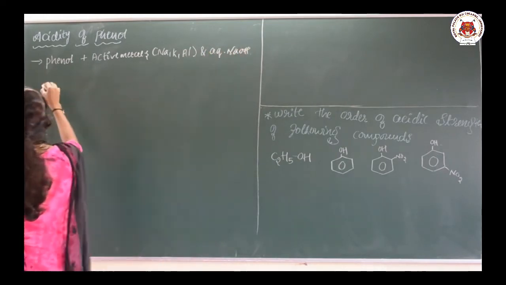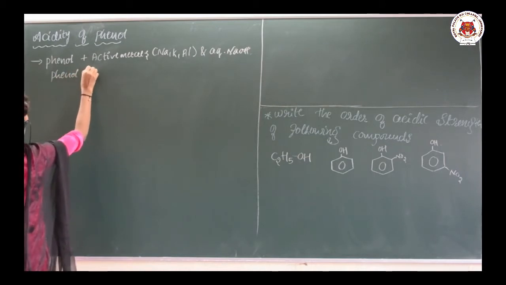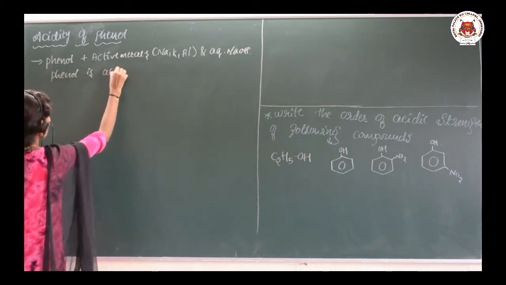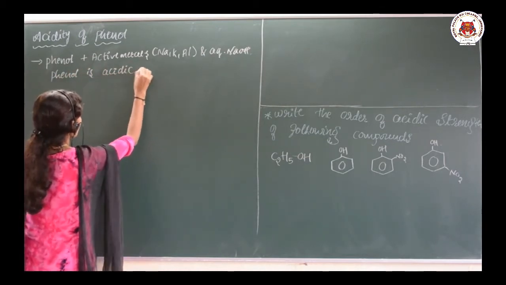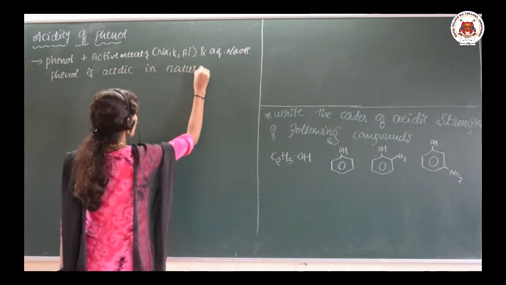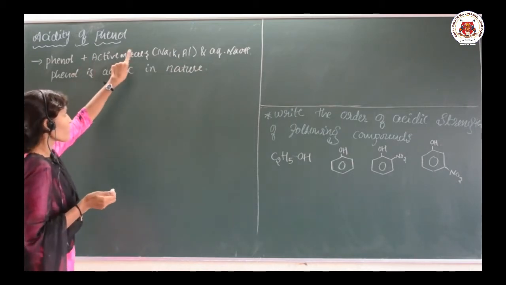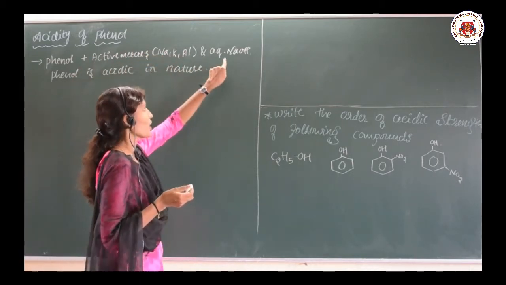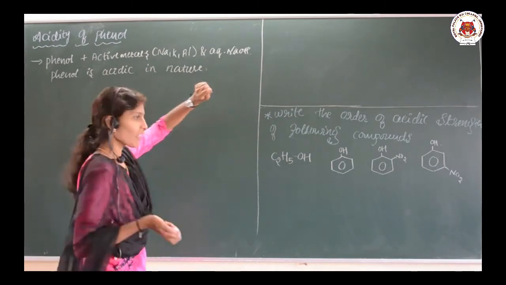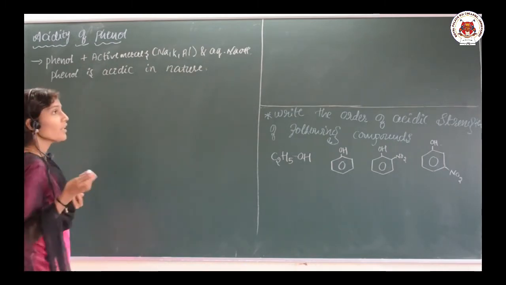This shows phenol is acidic in nature. So, as phenol reacts with the active metals like sodium, potassium, aluminum, and even reacts with aqueous NaOH, this indicates phenol is acidic in nature.